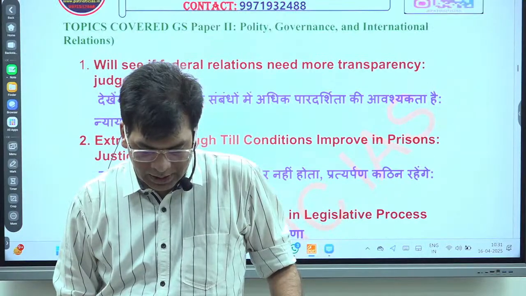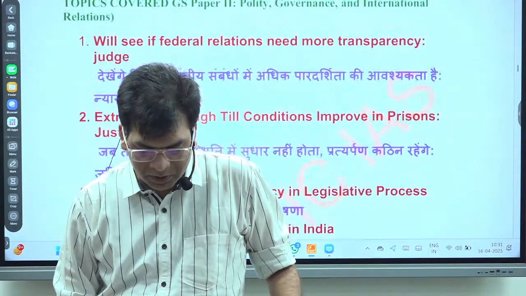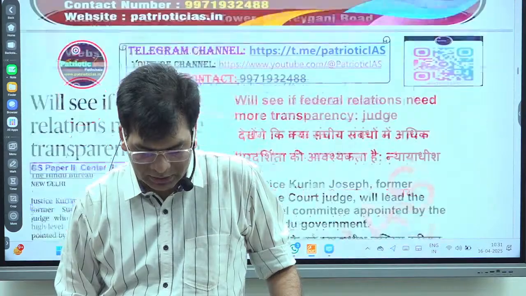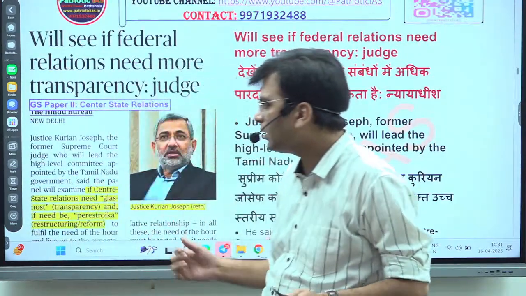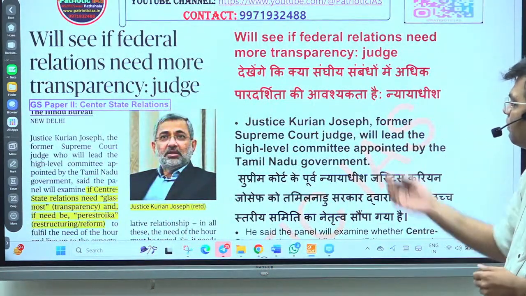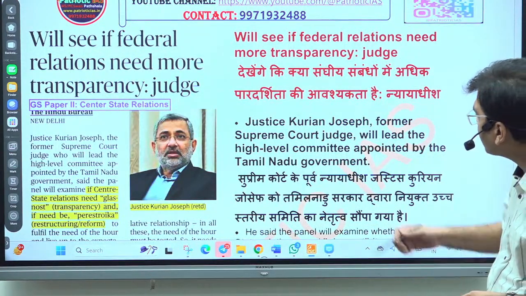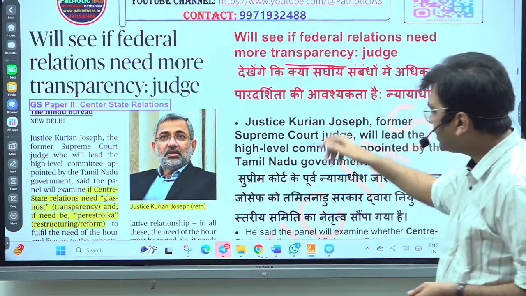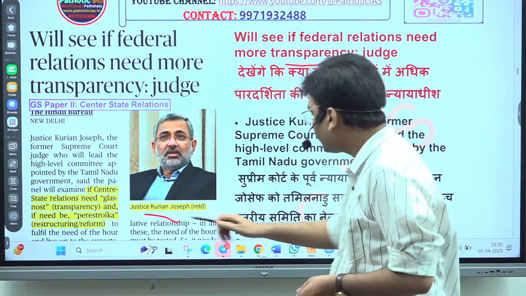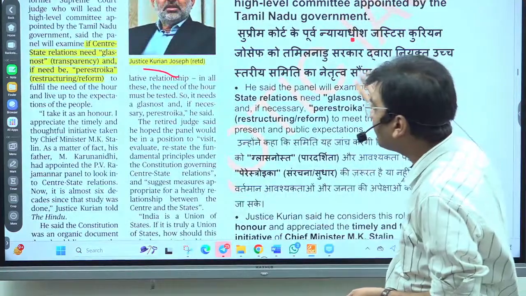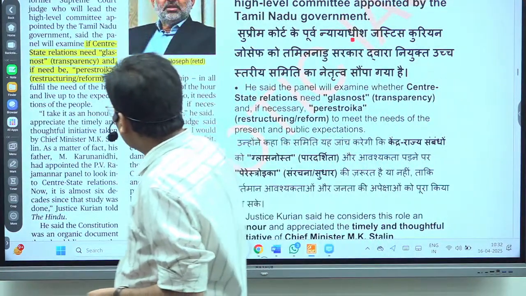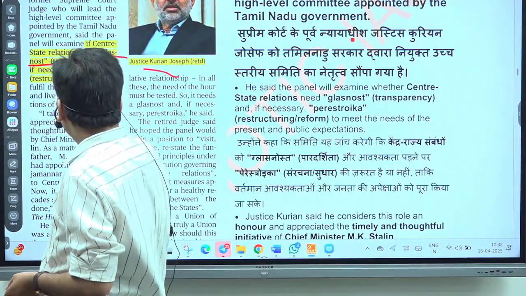The next news that we are going to cover is from the GS paper 2, and this is the polity section. Here the first news from this section is: do federal relationships need more transparency? Justice Kurian Joseph has said that we need more glasnost and perestroika.